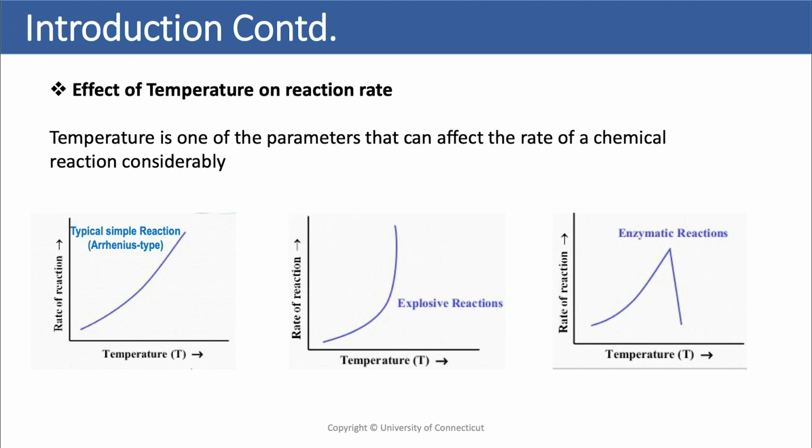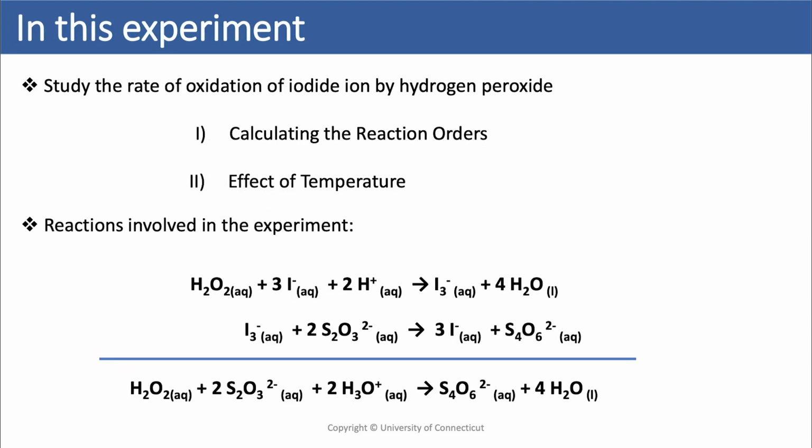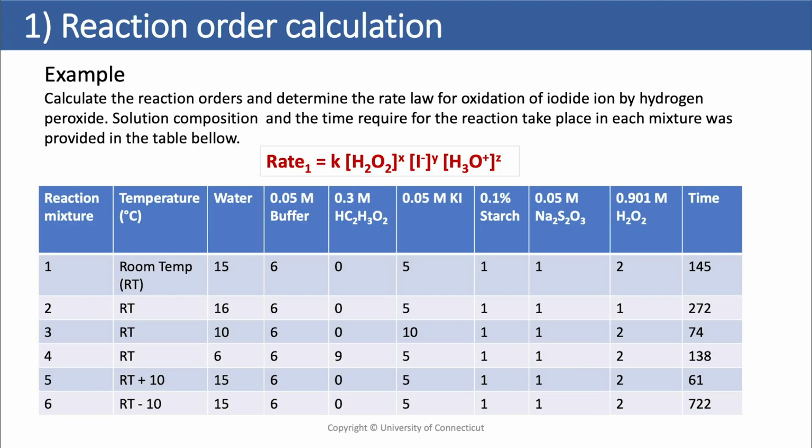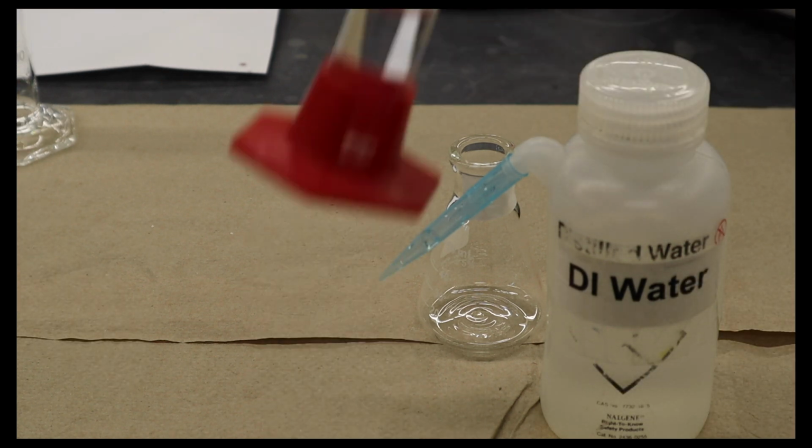There's also going to be a temperature dependence, and we're going to determine this by using the Arrhenius equation. So there are two main types of equations going on in here. In this experiment, we're going to calculate the reaction orders, and we're going to talk about the temperature effects. We're going to make up 6 different solutions and measure how fast these reactions happen in each of these different solutions. We're going to start with reaction mixture 1.